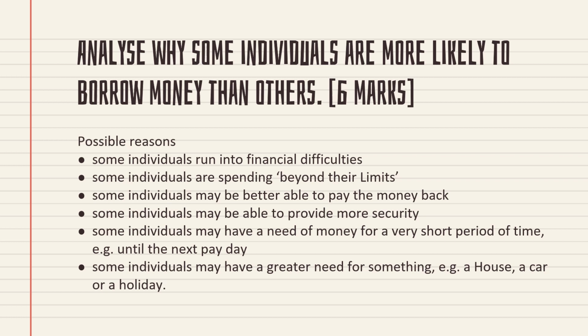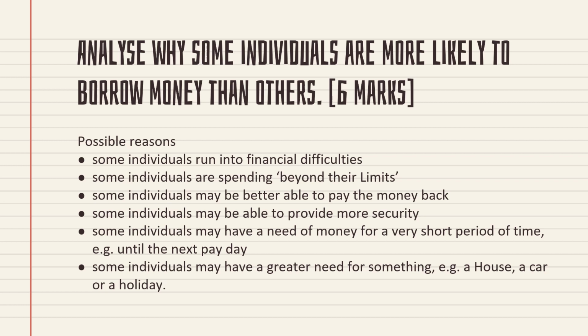Very simple. Here there are two groups. One group is borrowing more money than the others. What is the reason why this group is borrowing more? These are the factors affecting borrowing. For example, the first possible reason is that some individuals run into financial difficulties. So they are used to borrowing more money. If I have so many financial problems, in order to deal with them, what will I do? I will borrow more money.